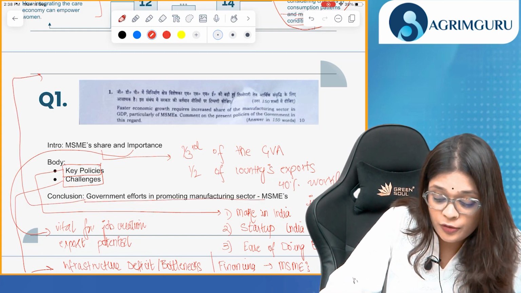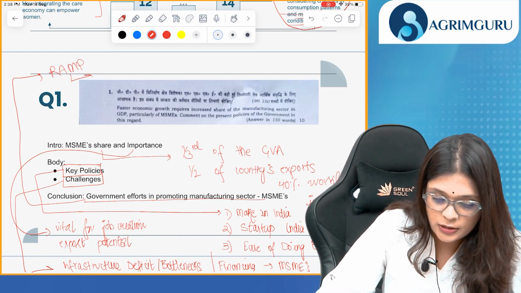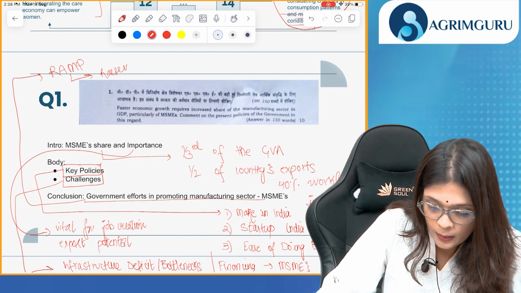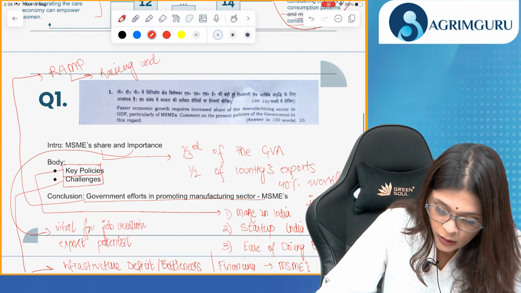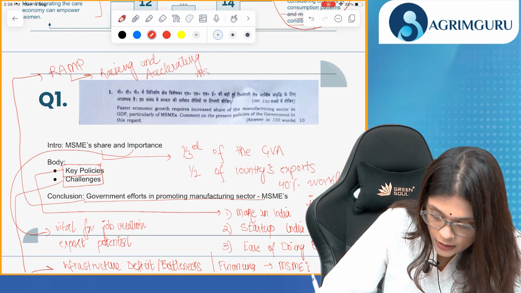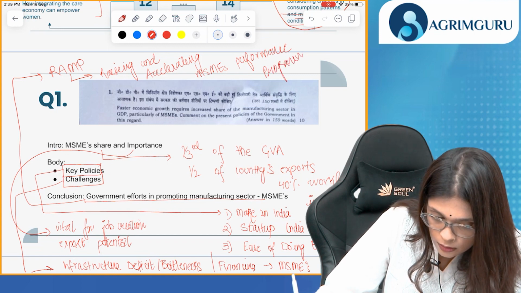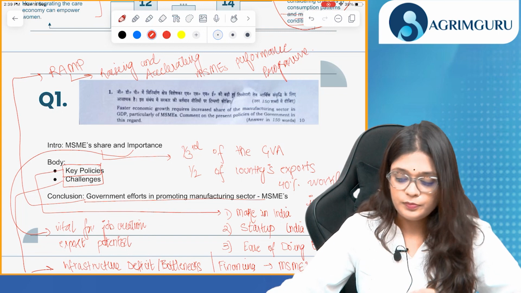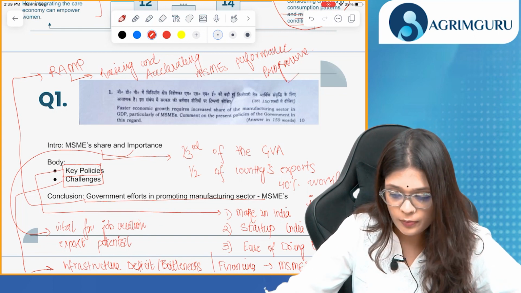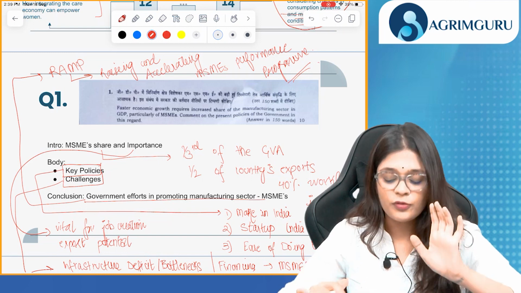You can give the example of RAMP, which was announced in this year's budget, that is raising and accelerating MSMEs performance program, which is a World Bank assisted central sector program. Okay, so this should be your approach while answering this question in 150 words.